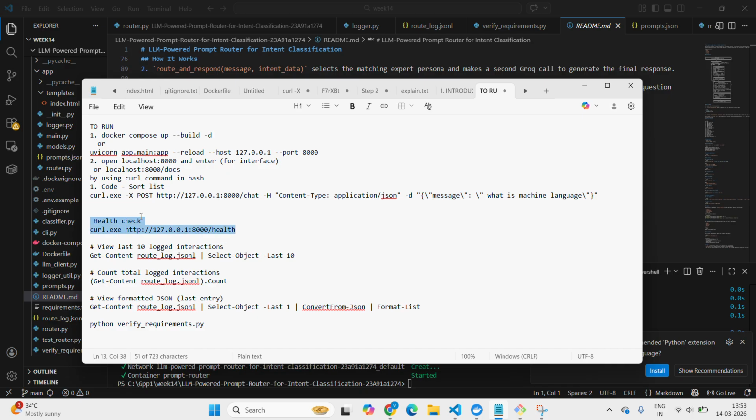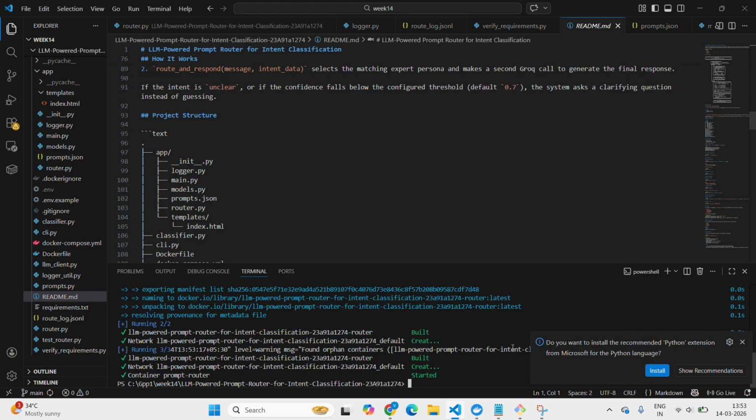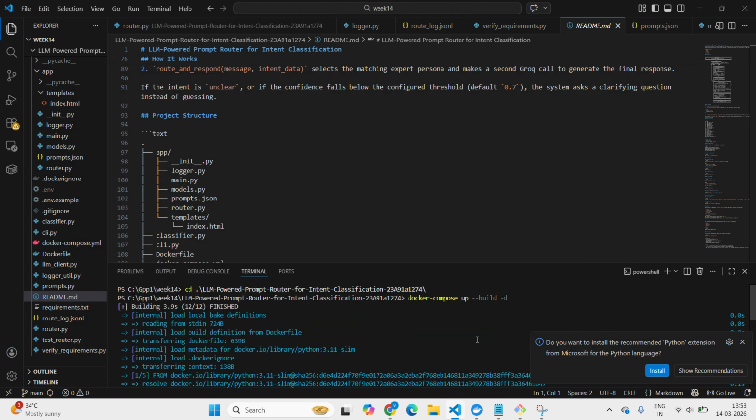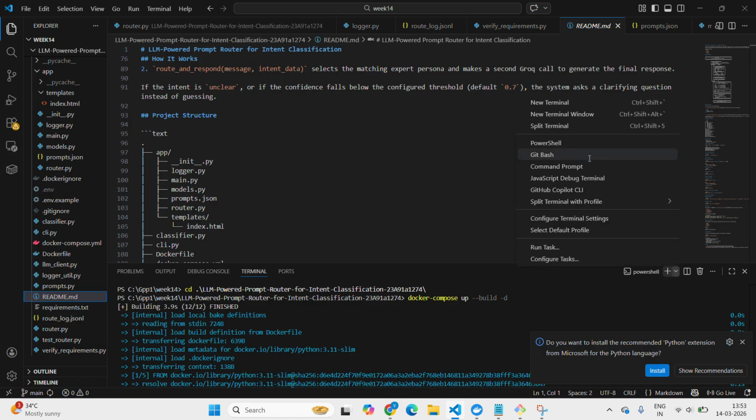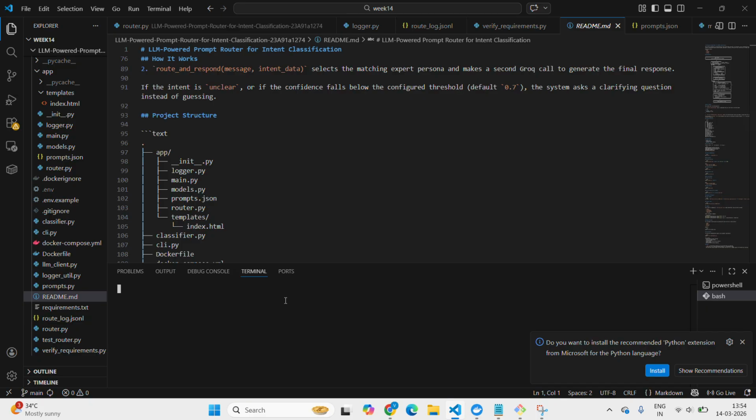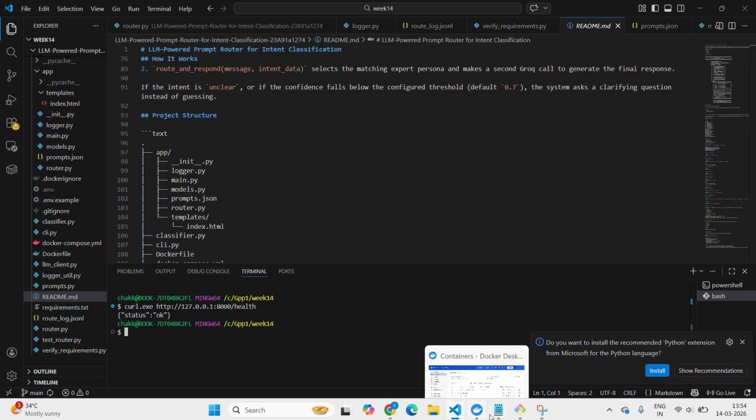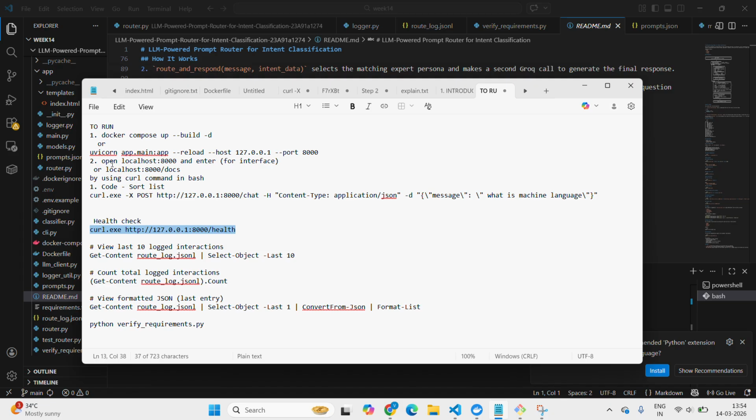Before starting this, let's check the health of the task. The status is okay. It means the task is running perfectly. Now, let's first check with the curl command.